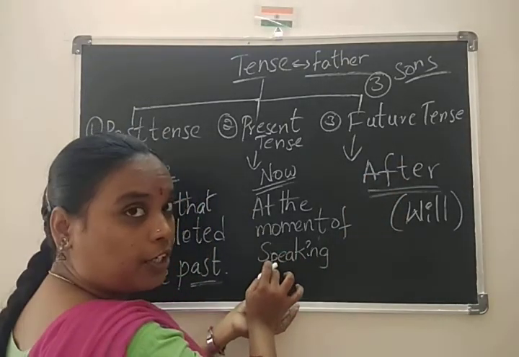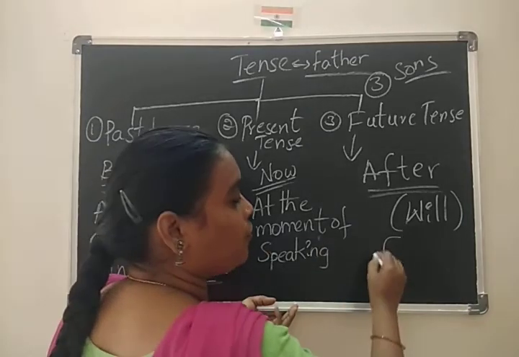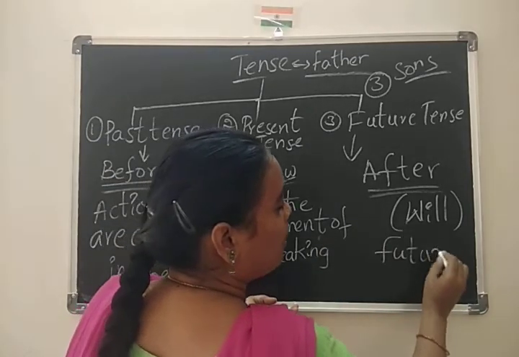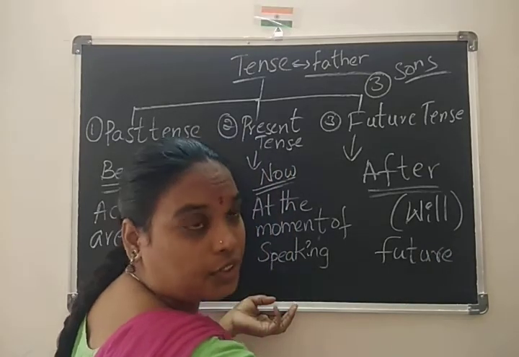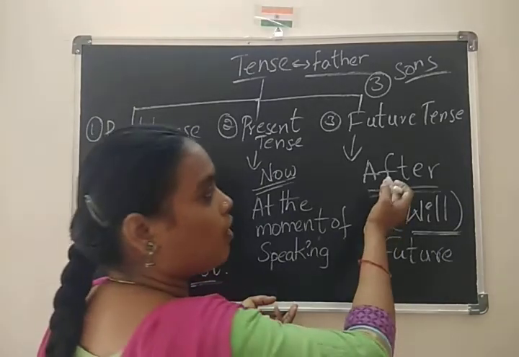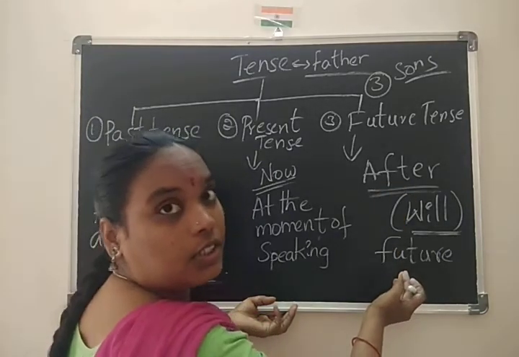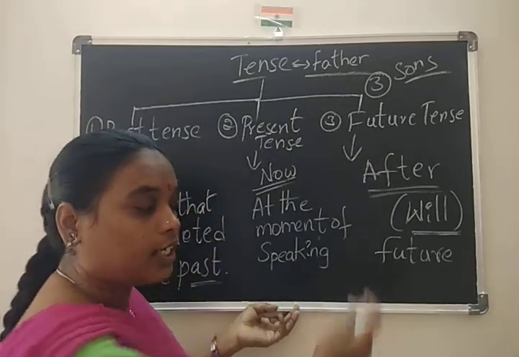This is at the moment of speaking, this is past and this is about future. We are talking about the action we will do afterwards. So the indication word is will.